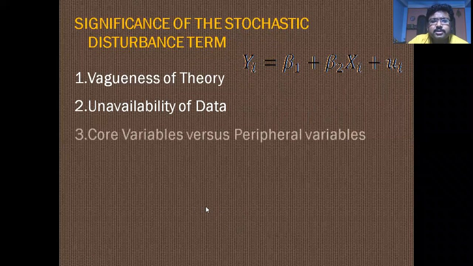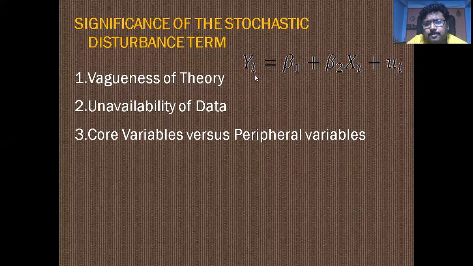Now, there is another factor, that is the core variables versus the peripheral variables. In the consumption function, there are other variables such as sex, the number of children in a family, the geographical location, education, and many other factors that can affect the consumption of a family.